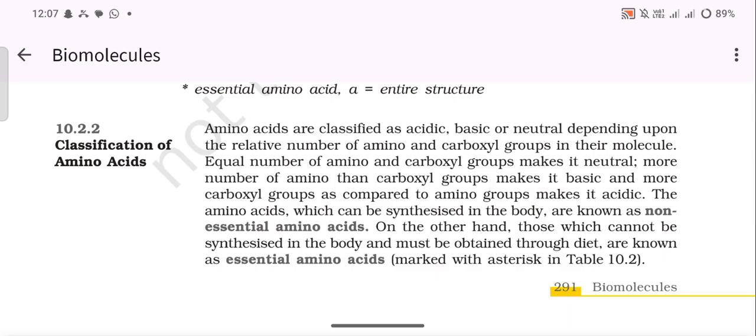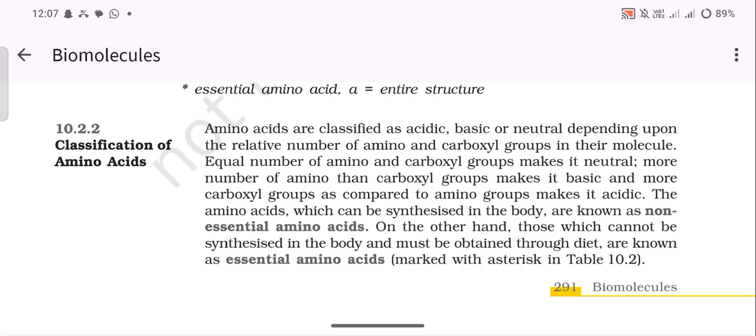Classification of amino acids. Amino acids are classified as acidic, basic, and neutral depending upon the relative number of amino and carboxyl groups in their molecule. Equal number of amino and carboxyl groups makes it neutral. More amino than carboxyl groups make it basic, and more carboxyl groups as compared to amino groups make it acidic.